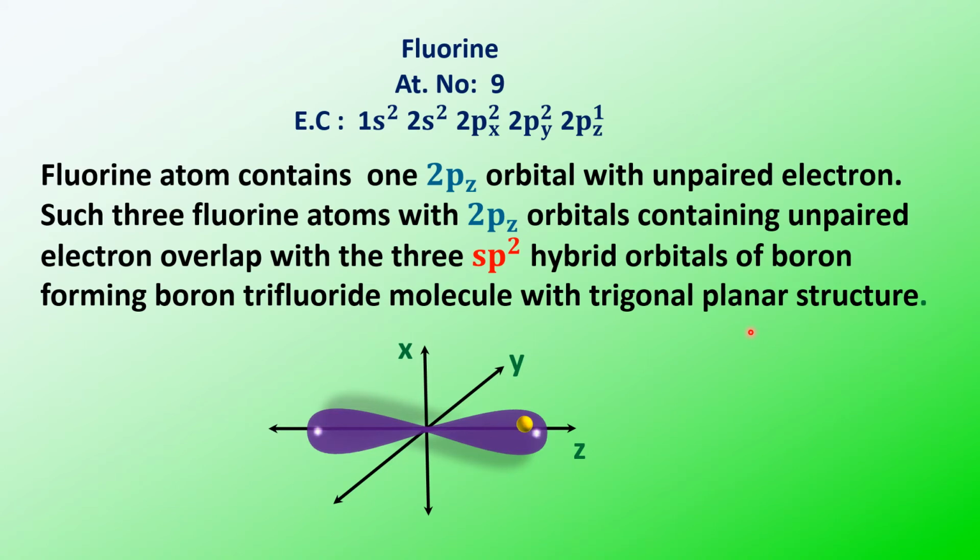We'll see the planar structure for this. So this is the pz orbital of fluorine. Now we'll see the trigonal planar structure. Let us have a look at the trigonal planar structure of boron trifluoride.